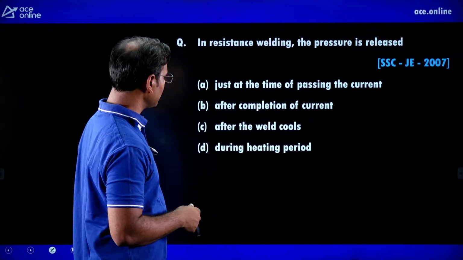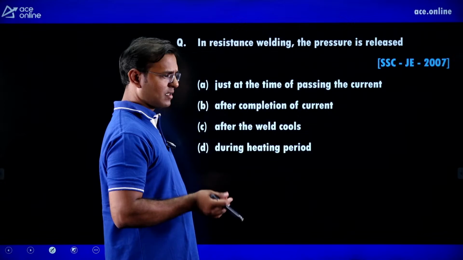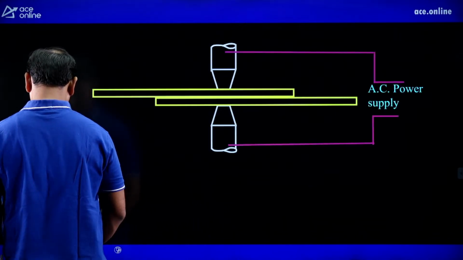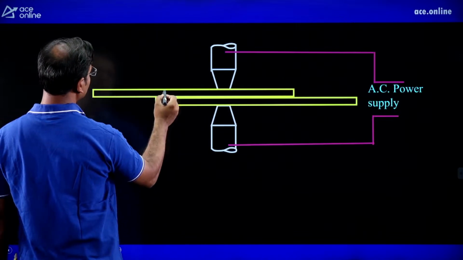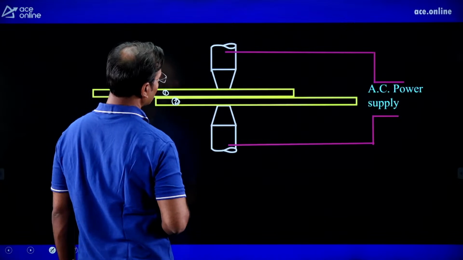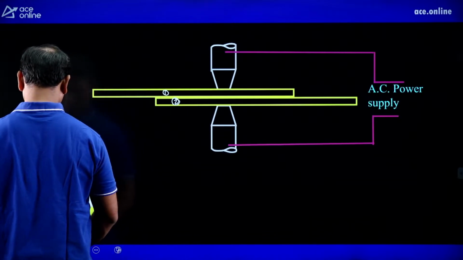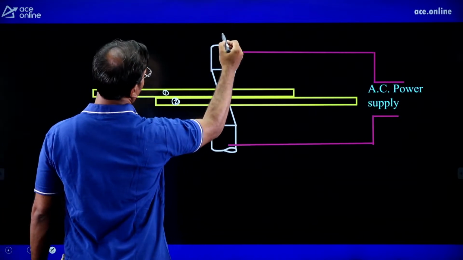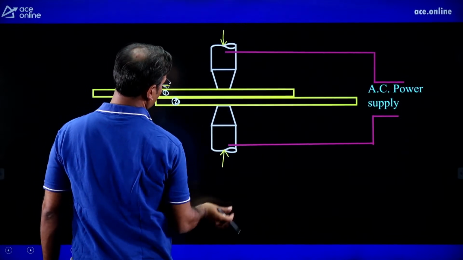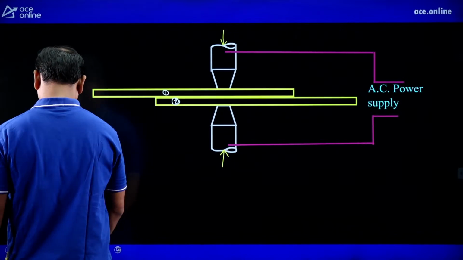In a resistance welding the pressure is released. Guys, just see the diagram of resistance welding first. In resistance welding we are joining thin sheets. Now sheet number 1 and sheet number 2 we have to join. To join both sheets, you can observe that we are giving very high pressure with the help of electrode.